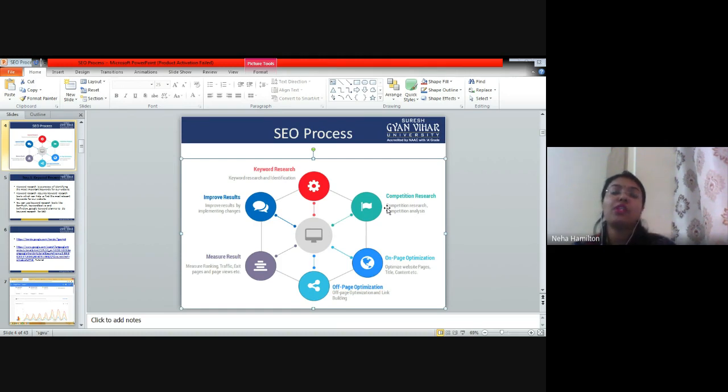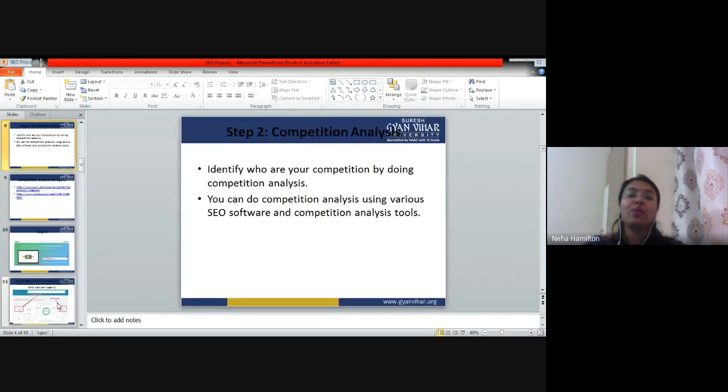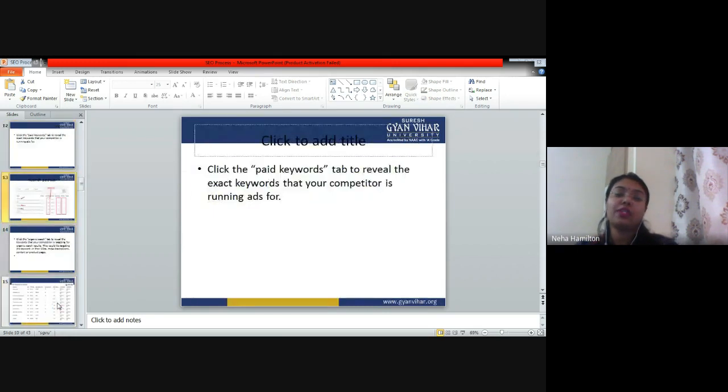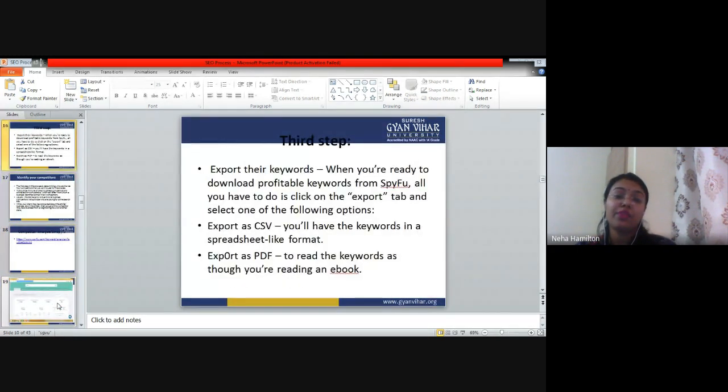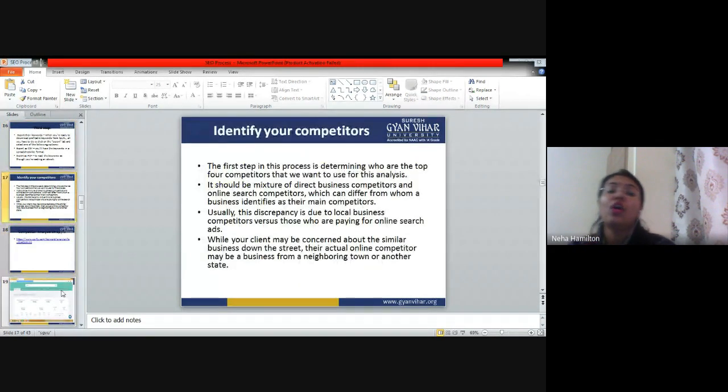The first point is how to find out the organic keywords of your competitors and how to find out the paid keywords of your competitors. Both things can be easily analyzed in SPIFU. You can download the PDF from the SPIFU. And now, as a part of competition analysis, we are studying the next point, which is identify your competitors.